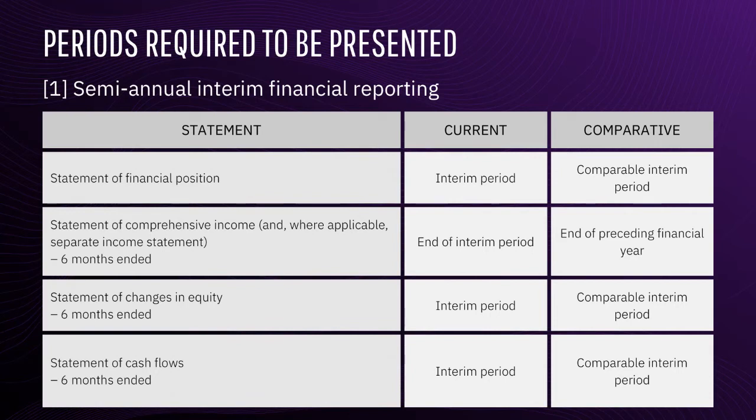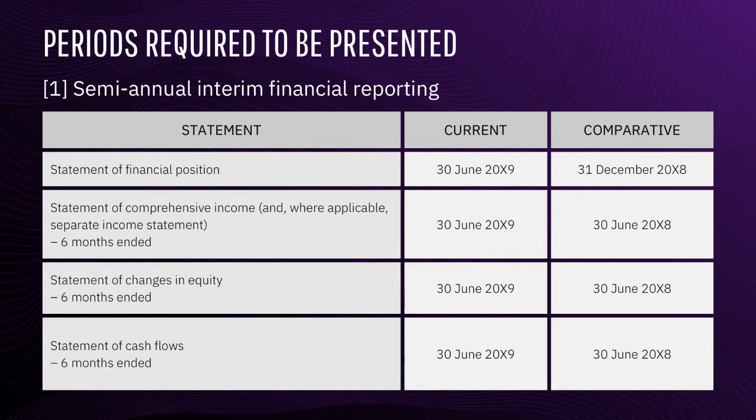Periods presented for semi-annual interim financial reporting are as follows. Statement of financial position: current, June 30, 20x9; comparative, December 31, 20x8. Statement of comprehensive income and, where applicable, separate income statement, 6 months ended current June 30, 20x9, comparative June 30, 20x8. Statement of changes in equity, 6 months ended, current June 30, 20x9, comparative June 30, 20x8. Statement of cash flows, 6 months ended June 30, 20x9, comparative June 30, 20x8.